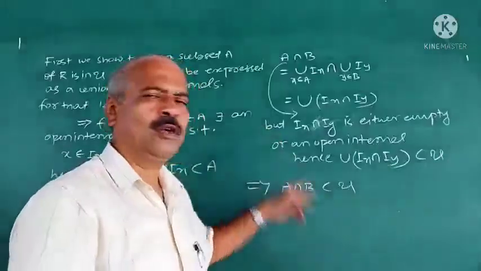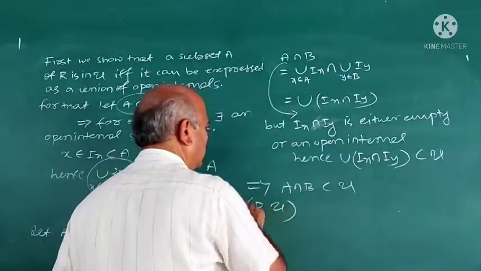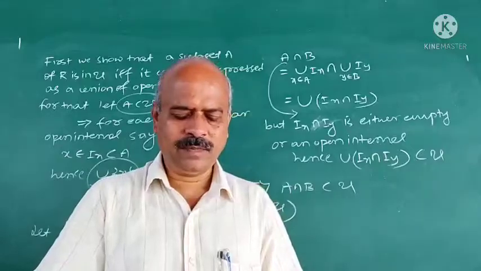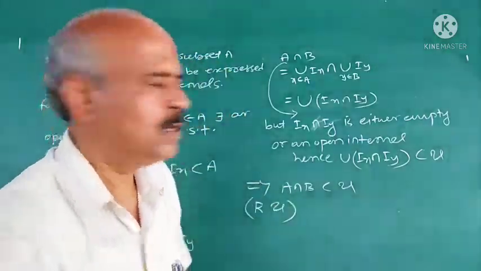It is again a standard topology. It is called the usual topology, and RU is called a usual space, or a real space.